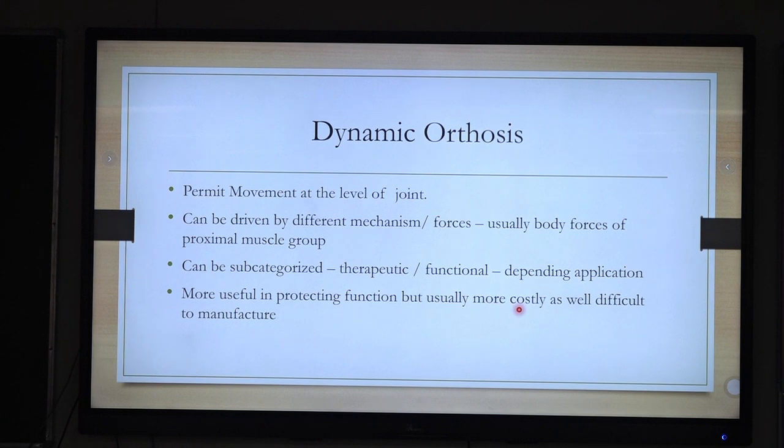Now we are moving ahead from static orthosis to the dynamic orthosis.